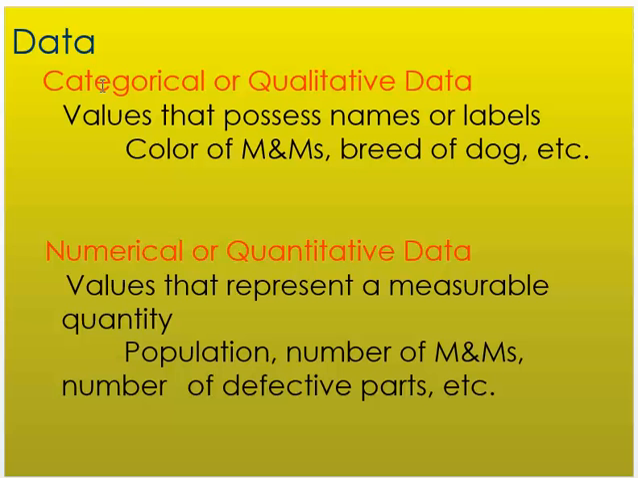Data. We can have categorical or qualitative data: values that possess names or labels, like colors of M&Ms, breed of dogs, etc. So this is categorical or qualitative data. We can also have numerical or quantitative data: values that represent a measurable quantity, like population numbers of M&Ms, or defective parts.